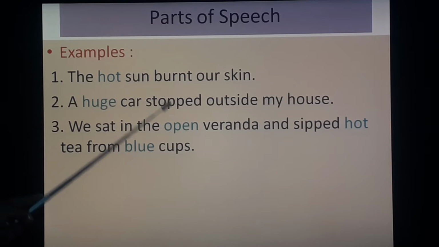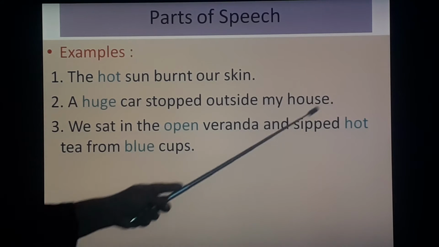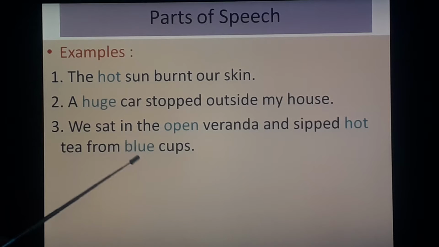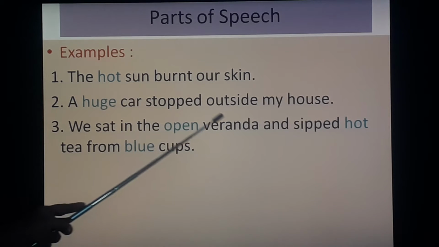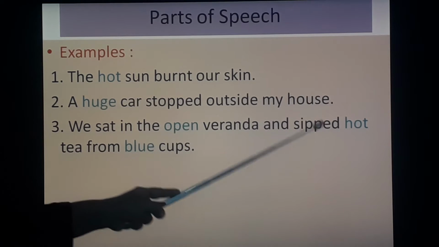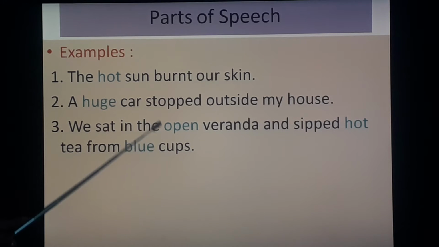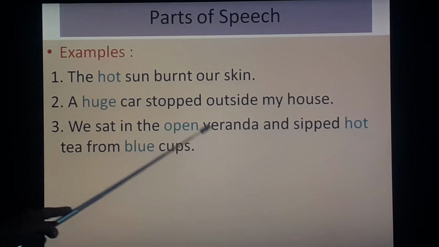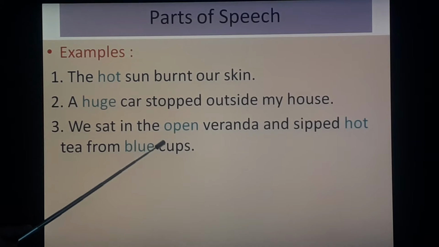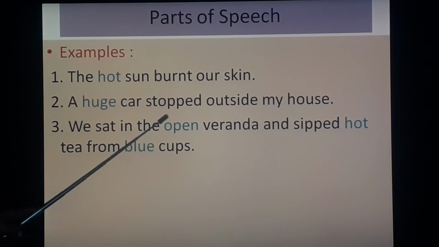We sat in the open veranda and sipped hot tea from blue cup. See here, three adjectives of quality are given: open, then hot and blue. Here, veranda, tea and cup are nouns. And this open, hot, blue add something to the meaning of these nouns. That is why these are known as adjectives of quality. Open, hot, blue.